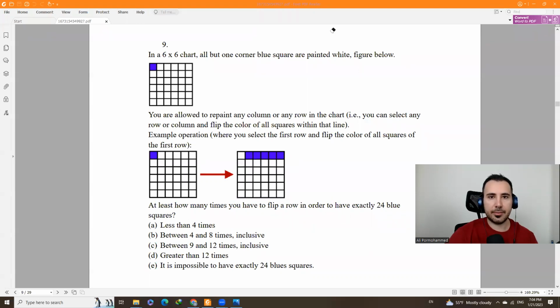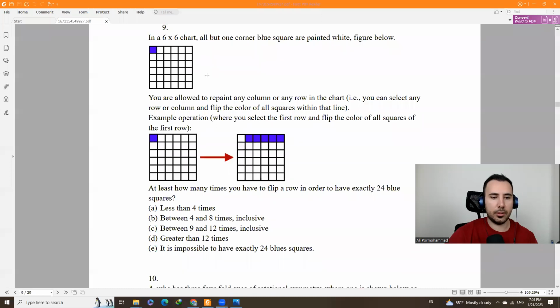So once we get everything blue, well, obviously we could do this. Let's go. Do we have something all blue? So this one, all of these will be blue. Then these blue, these blue, these blue, these blue. And the last one, all of these blue, but this one is white. And is there a way to get rid of this?